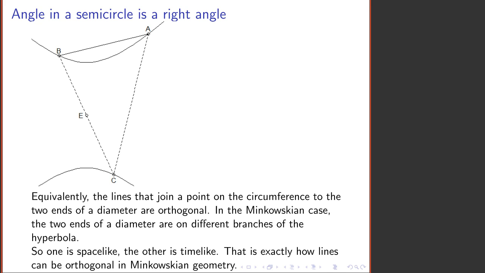Well, a special case of that result is that an angle inscribed in a semicircle is a right angle. Now this is going to pose a bit of a problem for us. How do we recognize a semicircle? We know that we've got a semicircle when it's cut off by a diameter. But a diameter of the circle has to pass through the center. It has to be spacelike. So if I start at B and form a diameter, I end up at C. So now I have a situation where both A and B are joined to C by diameters of the circle.